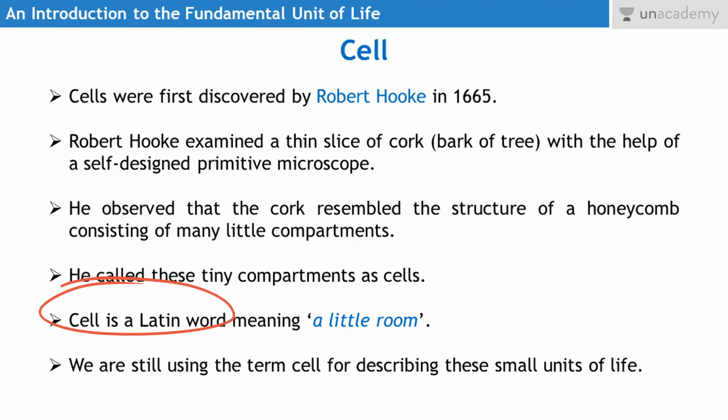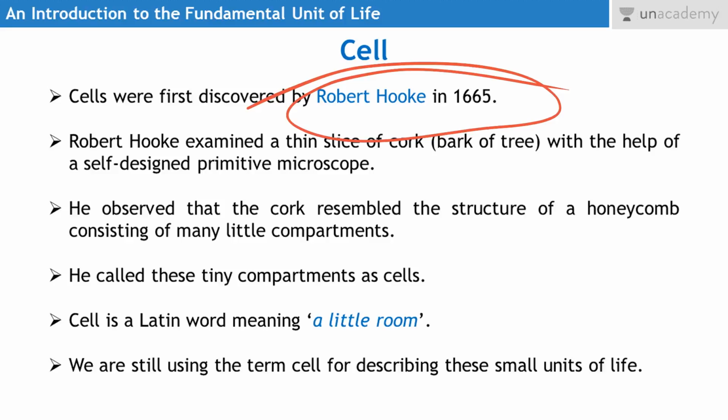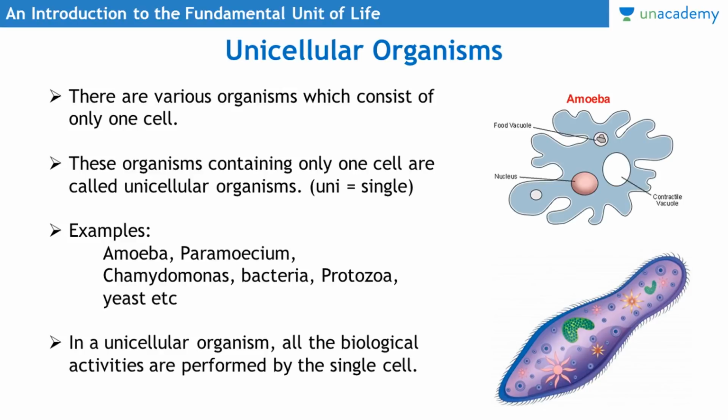So this is how the discovery of cell occurred, okay? And the scientist Robert Hooke in 1665 enlightened us about the cell, that is the smallest unit of life. Then there is classification of organisms based on the number of cells present in their body. Because we know that there is a diversity of life forms, a variety of living organisms living on the earth, so we can classify them as unicellular organisms and multicellular organisms.